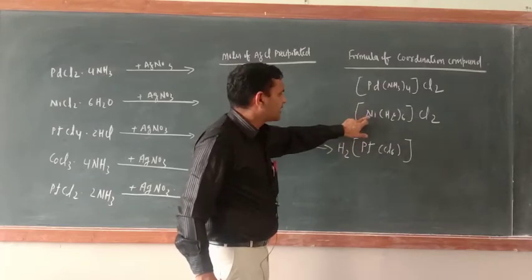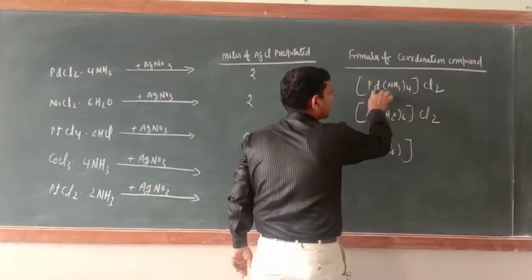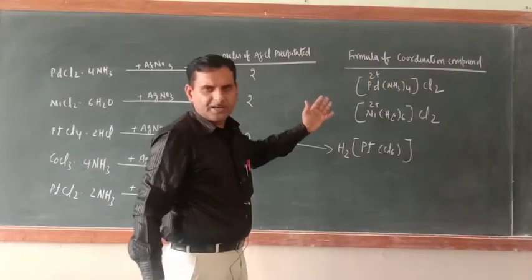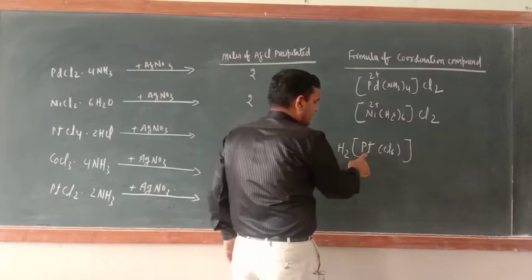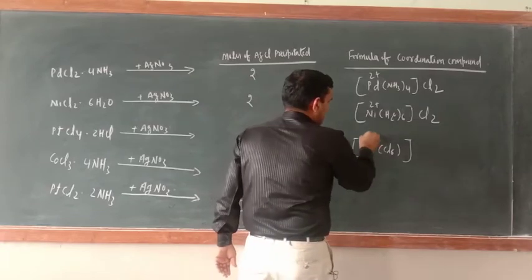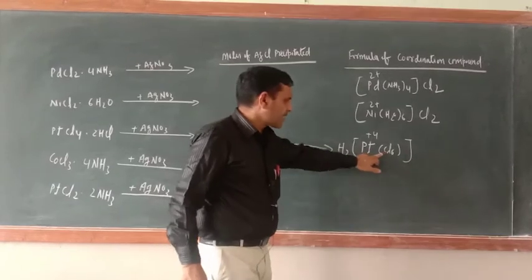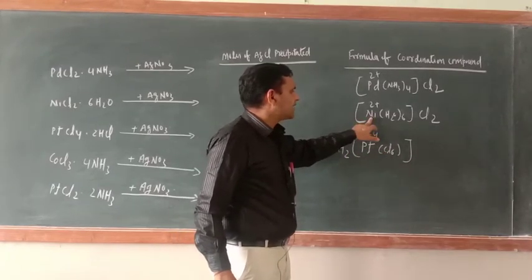What would be the oxidation state of nickel here? 2 positive. What would be the oxidation state of palladium here? 2 positive. You can calculate the way I told you. Now what would be the oxidation state of platinum here? +4, +4. Just you check. What would be the secondary valency of platinum here? 6.